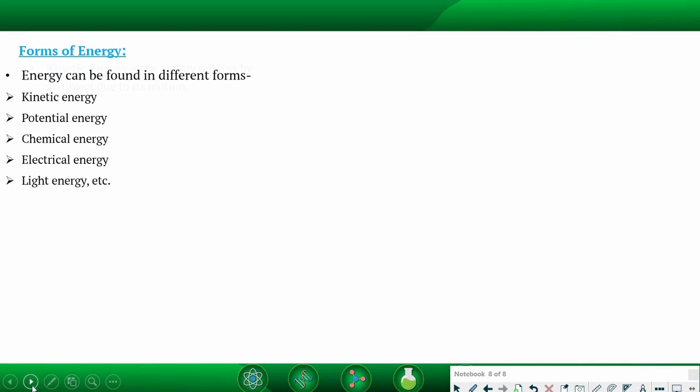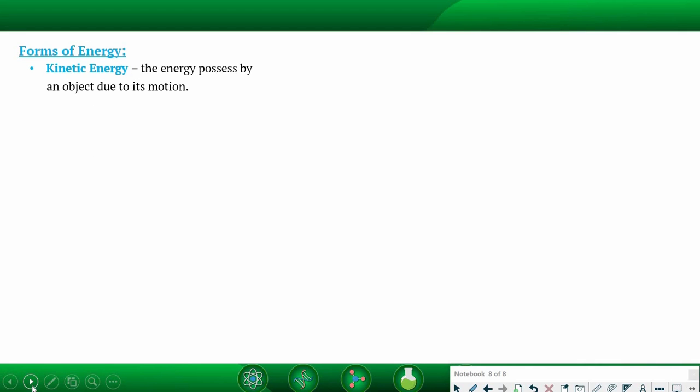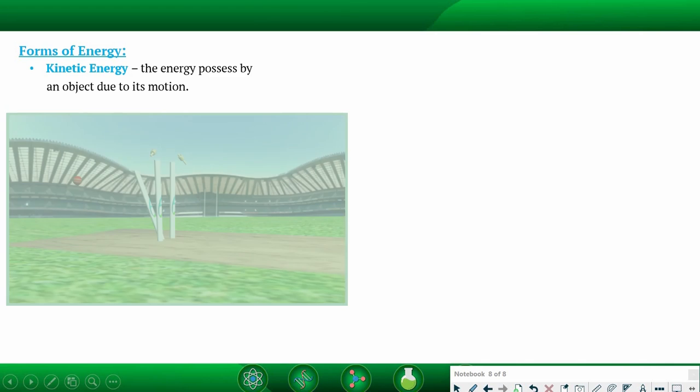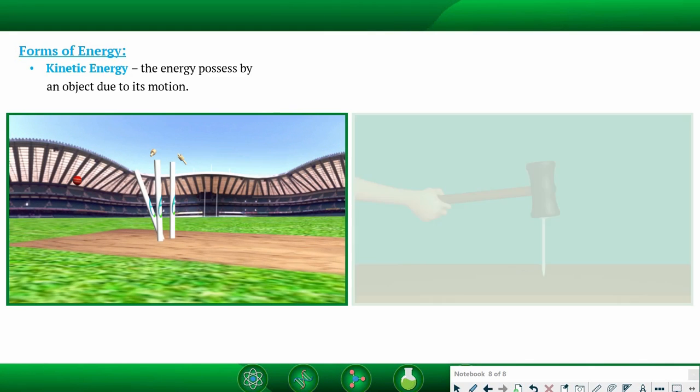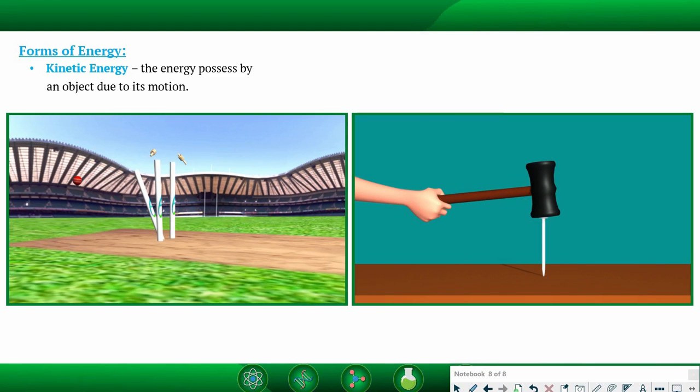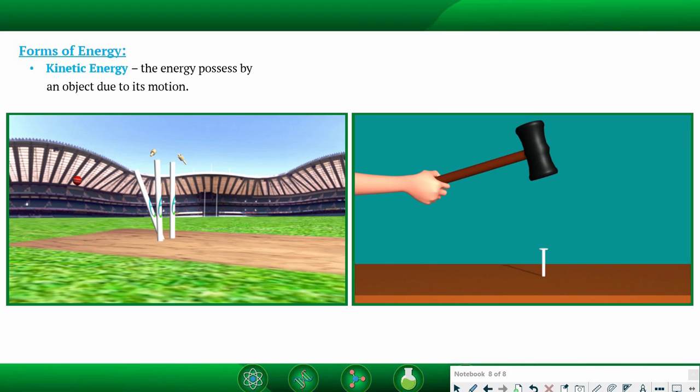So first, about kinetic energy. By definition, kinetic energy is the energy possessed by an object due to its motion. Now take the example of the ball hitting the wicket or the hammer striking the nail. What is happening there? The ball hitting the wicket is doing some work and making it thrown away. The hammer has got some energy and is striking the nail and pushing it in. So what kind of energy have they got? They have got kinetic energy. They have got that energy because of their motion.